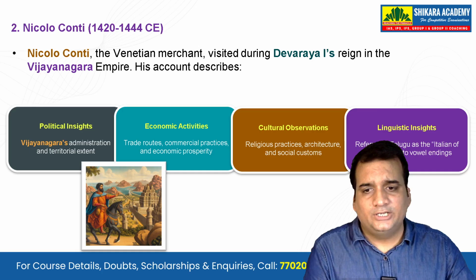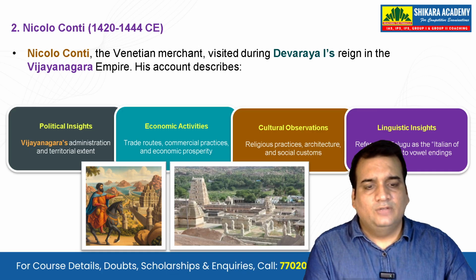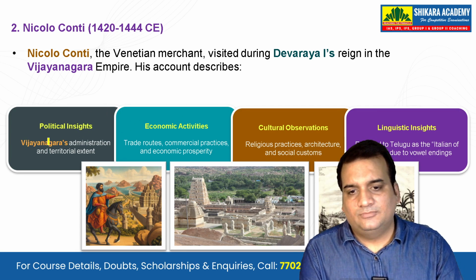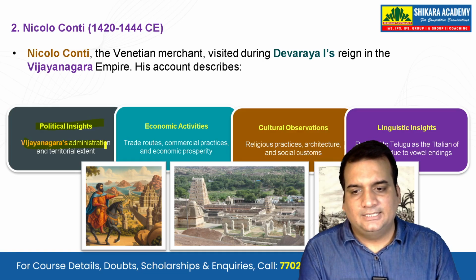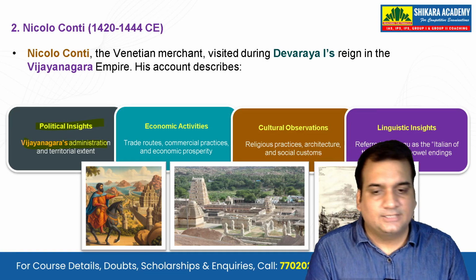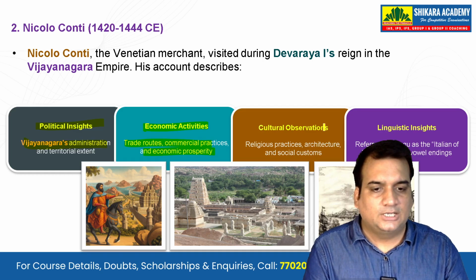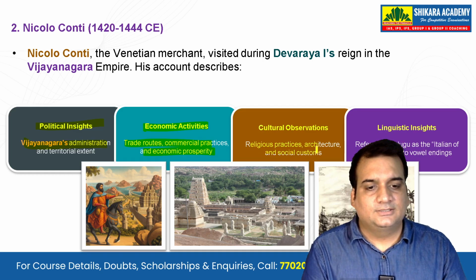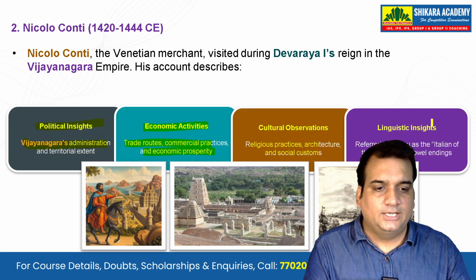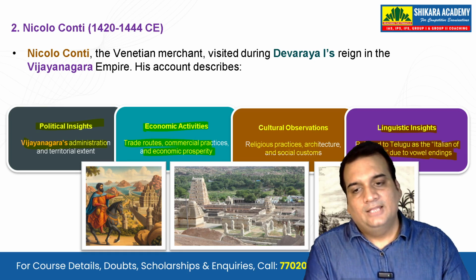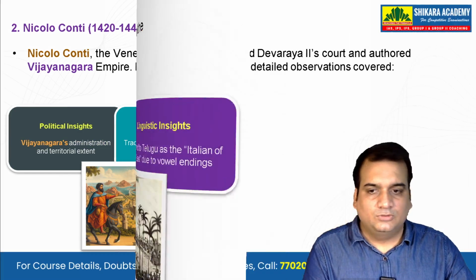Next is Niccolo Conti. Niccolo Conti, the Venetian merchant, visited during Devaraya I's reign in the Vijayanagara Empire. His account describes the political insight, the Vijayanagara administration and territorial extent. He also talks about the economic activities, trade routes, commercial practices, and also the cultural observations, the religious practices, architecture and the social customs that were there. And he also talks about linguistic insights, referring to Telugu as the Italian of the East due to its vowel endings. So this is also something that you can point out for Niccolo Conti.